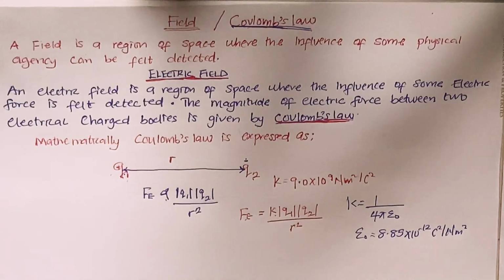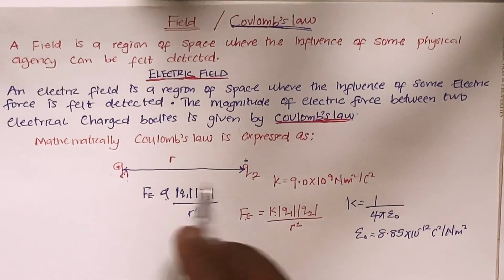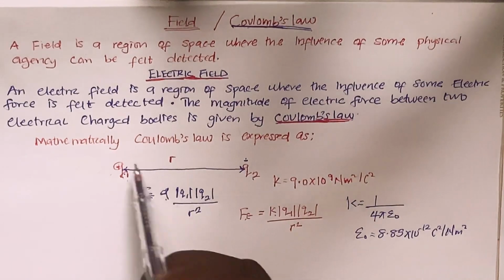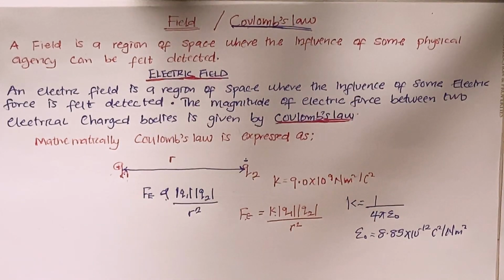My q1 and q2 are the magnitudes of the charges, and my r squared is the square of the distance between the two charges. And don't forget, these two charges will experience some force between each other. The force can be attractive or repulsive.